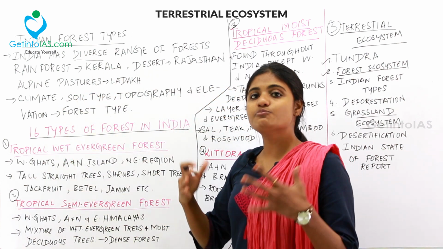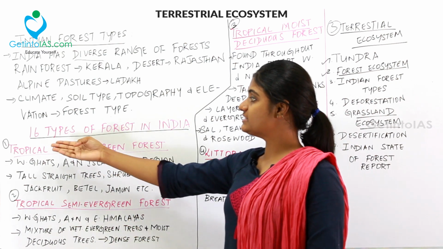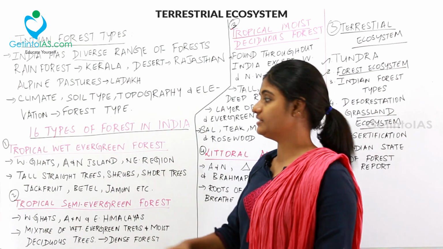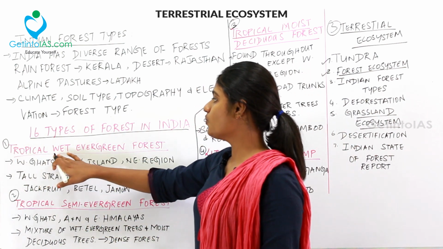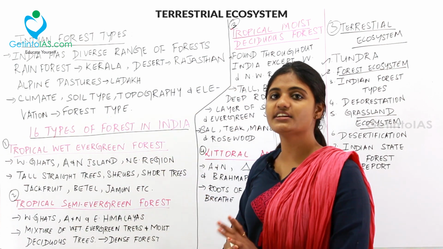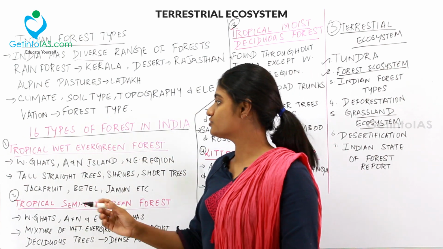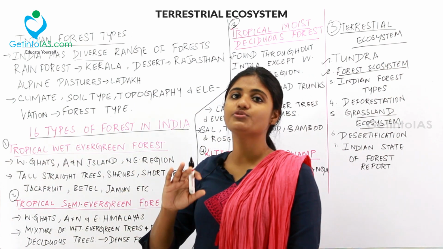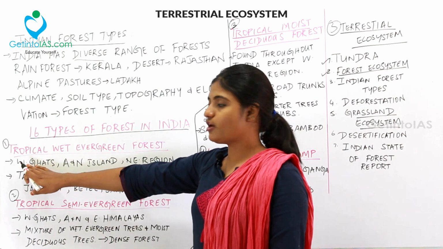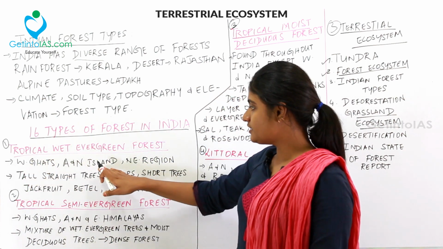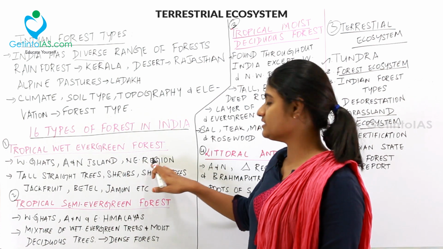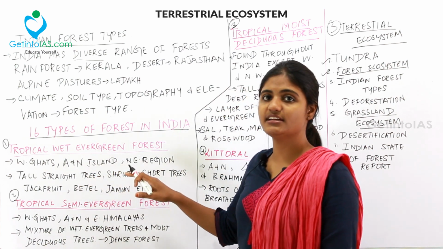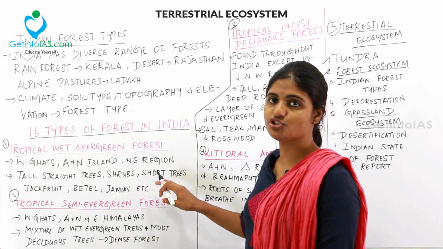So moving to the types of forest in India, there are totally 16 types of forest found in India. So we are going to deal with all the 16. So the first one is tropical wet evergreen forest. So what is a tropical wet evergreen forest? So from this word you will know that the tropical wet evergreen forests are found near the equator. So it is found in Western Ghats, Andaman and Nicobar Islands and the northeastern region. And then it has tall straight trees, and below it has shrubs and short trees too.